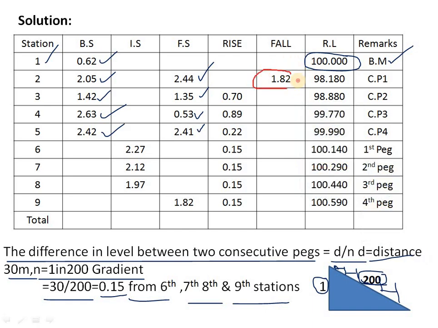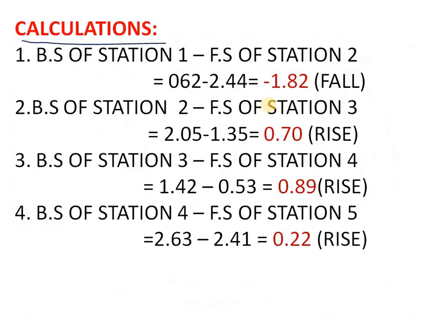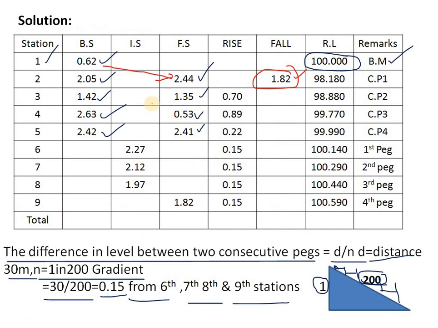So first to get the fall here, we have to do BS minus FS, that is 0.62 minus 2.44. You will get the value as negative, so we write it as 1.82. So BS of station 1 minus FS of station 2 is equal to 0.62 minus 2.44 is equal to 1.82 fall.